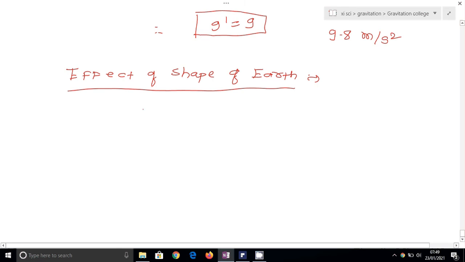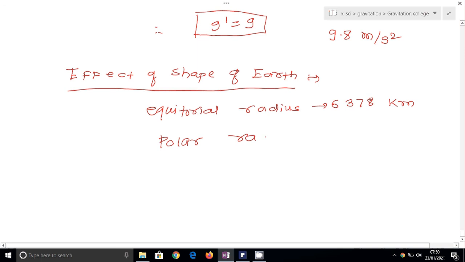If we measure the radius at the equator, the equatorial radius is 6378 kilometer. This is the equatorial radius, that is east to west. If we measure the polar radius, that is the radius from the pole, then the polar radius is 6356 kilometer.